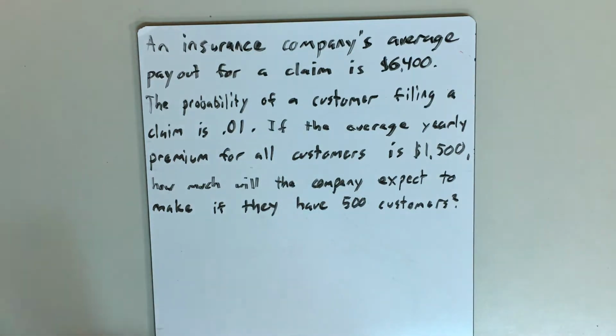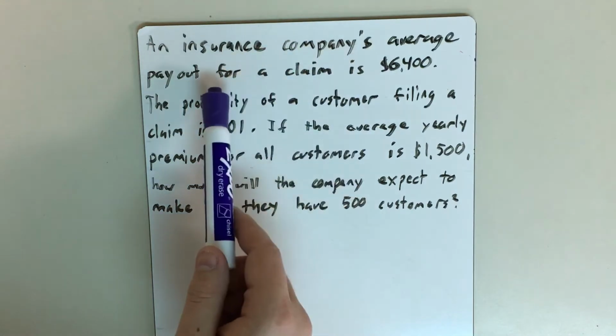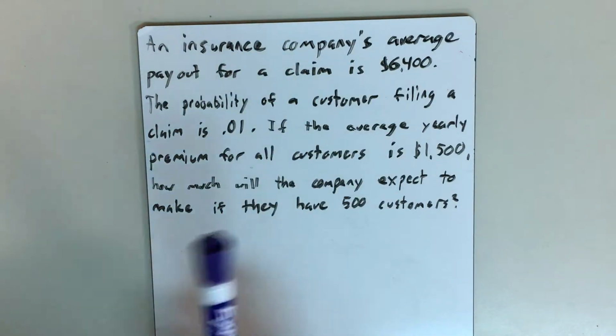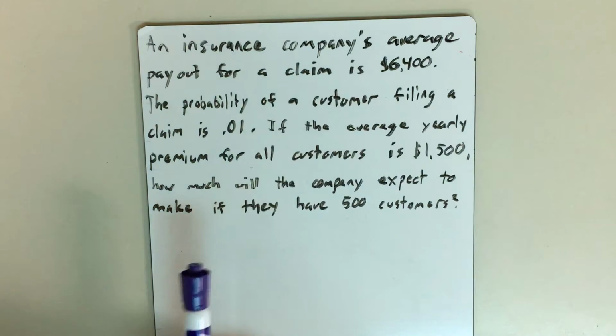But here's an example of an insurance company where their average payout for a claim is $6,400, and the probability of a customer filing a claim is 0.01 or 1%.